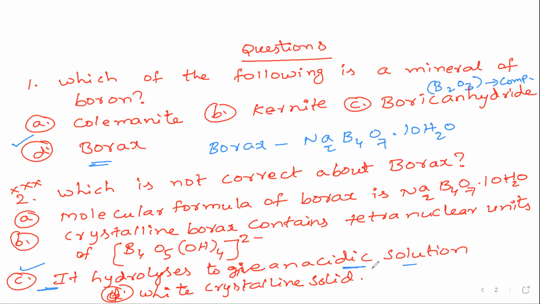Next, question number 3. Let us discuss now.